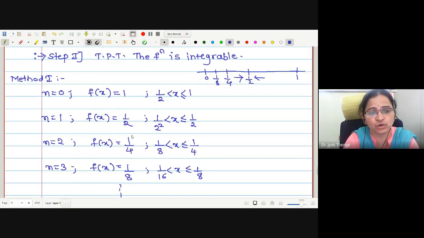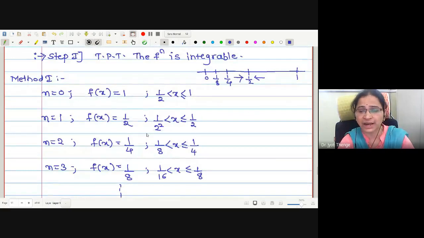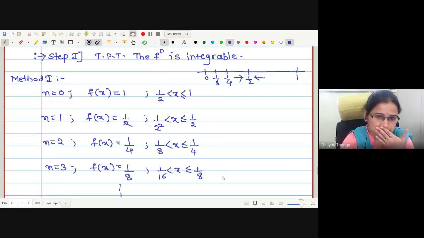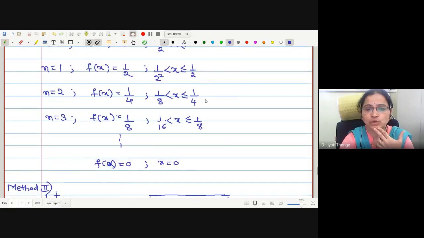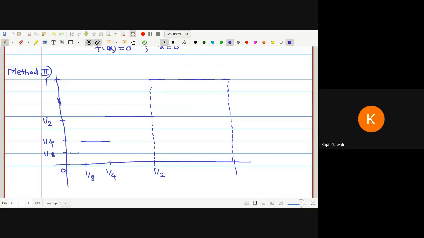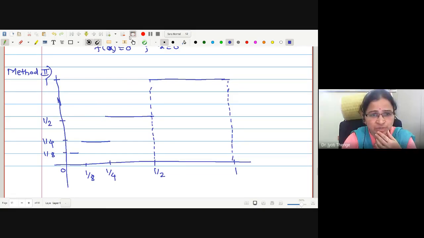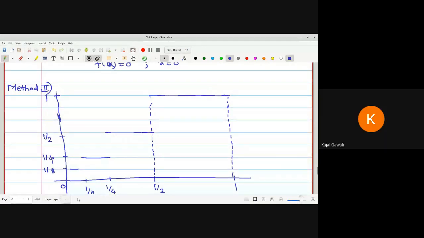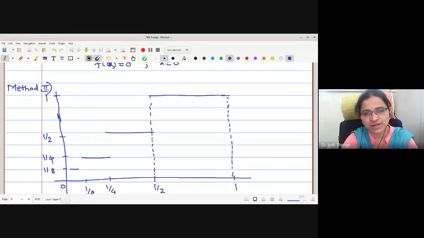In method 2, what I want to tell you is, what kind of nature will the function have, whether monotonically increasing or monotonically decreasing? Look at the sketch. What is the nature of the function? Someone said decreasing. Can you repeat? Increasing. Someone has given the other answer, decreasing. No, it is not decreasing, obviously.